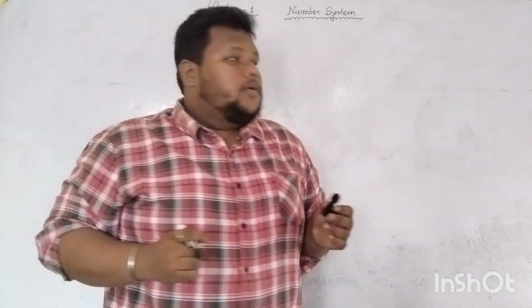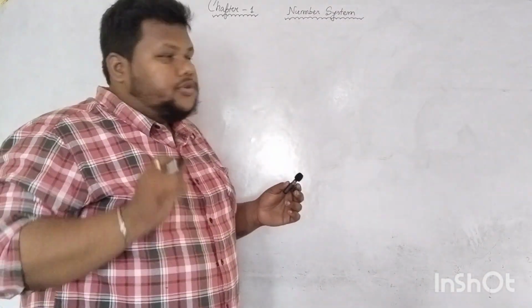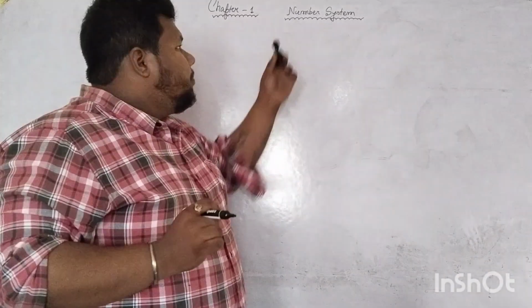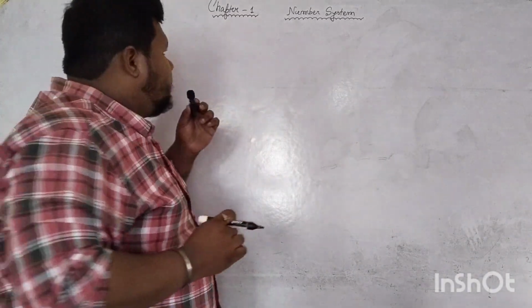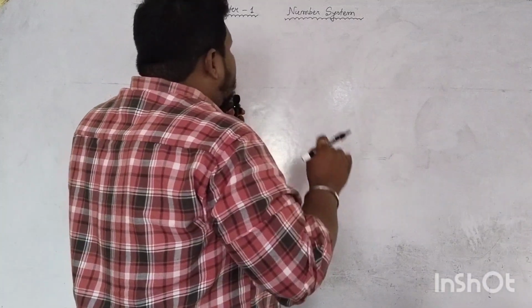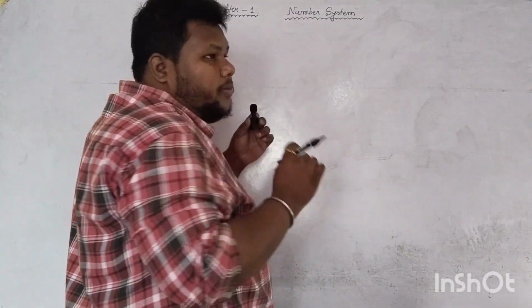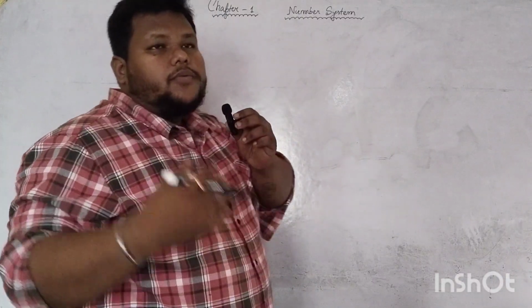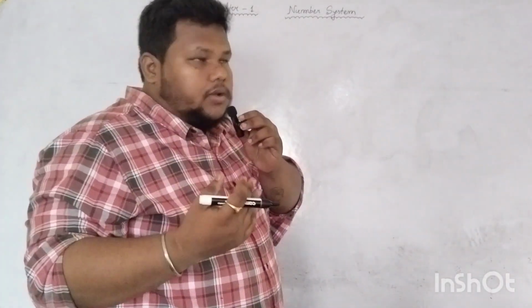Hello students. Today we are going to discuss chapter 1 from the class 9 syllabus of mathematics, that is number system. So before getting into this topic, let us first try to recall all the numbers that we have studied in our previous classes.